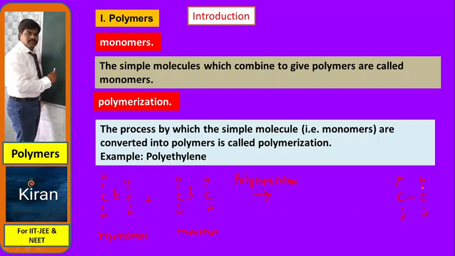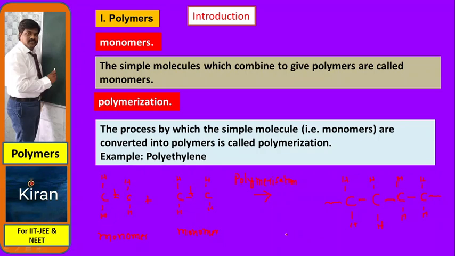One bond is dissociated into 2 halves, here half and here half. This half is connected with another carbon, with hydrogen, hydrogen, hydrogen and hydrogen. So here one half is left, and here one half is left. This is called a polymer. This is polyethylene, by combining 2 monomers.